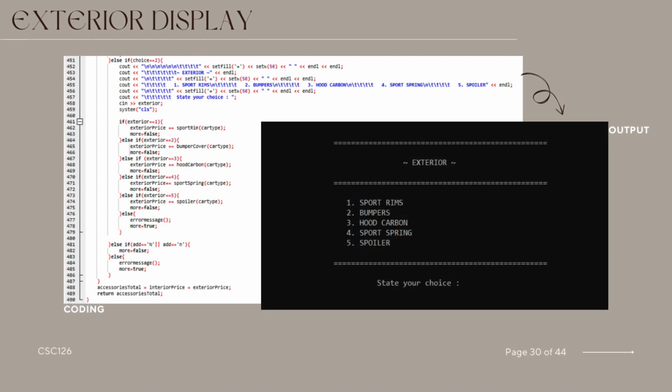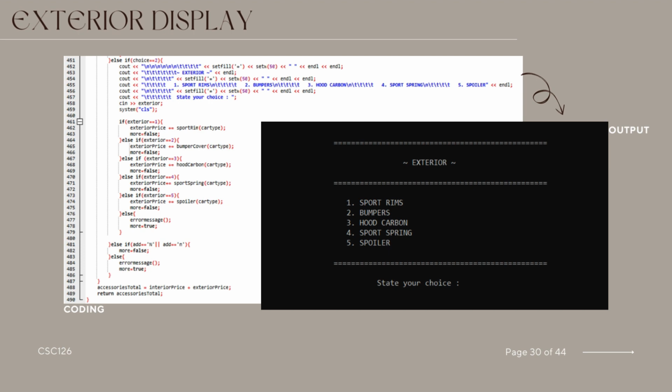This section of the code handles the user's choice of exterior car accessories. It follows the previous if-else ladder and checks if the user's choice is true, indicating exterior accessories. Similar to the interior accessories, it displays a menu for exterior accessories like sport rims, bumpers, hood carbon, sport spring, and spoiler, prompting the user to make a selection.